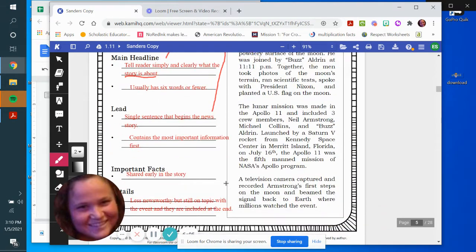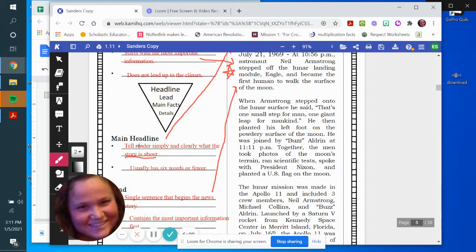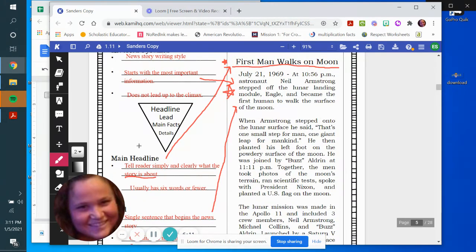All right, from there, we need to make sure that we have important facts early. So what happened? We're going to keep reading. When Armstrong stepped onto the lunar surface, he said, "That's one small step for man and one giant leap for mankind." He then planted his left foot on the powdery surface of the moon. He was joined by Buzz Aldrin at 11:11 p.m. Together, the men took photos of the moon's terrain, ran scientific tests, spoke with President Nixon, and planted a U.S. flag on the moon.